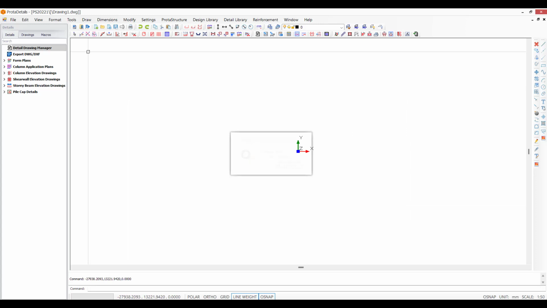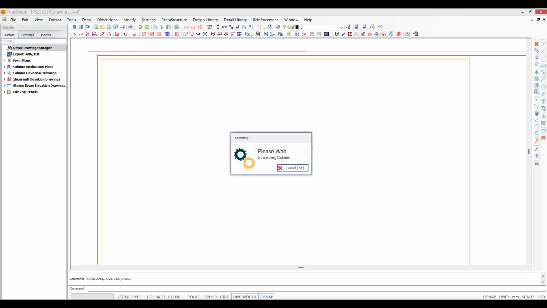Once I've done that, I can ask the software to start to generate that out. You can see here it's put my title block into the sheet, and it's now moving into that process of creating. You can see it's just working its way through this. It's actually very efficient. If you give it a few seconds, you'll start to see the magic at work.